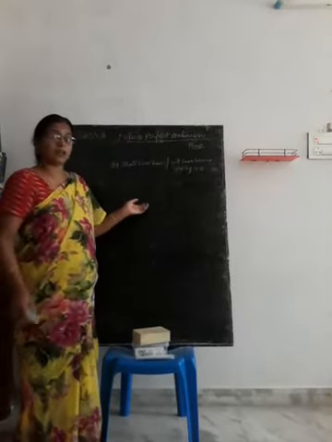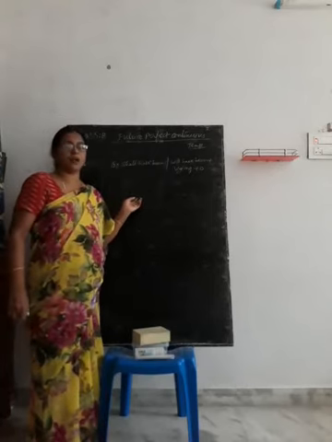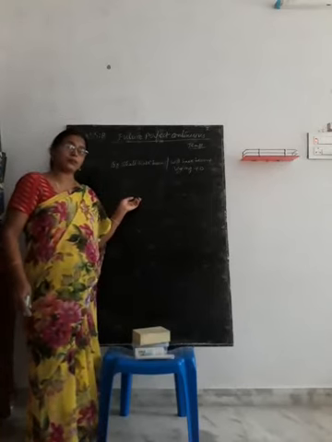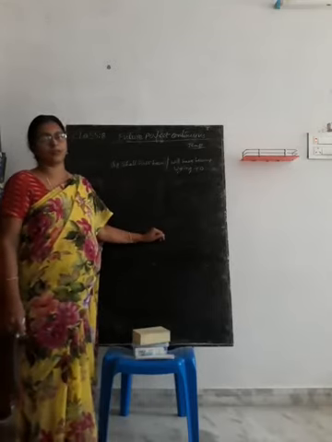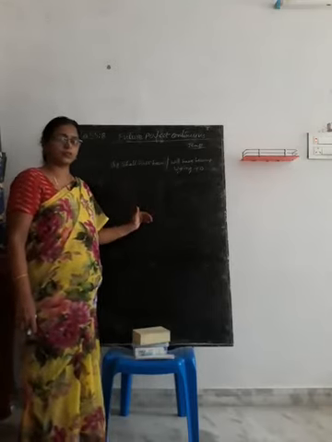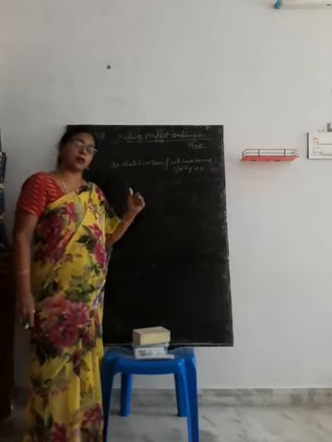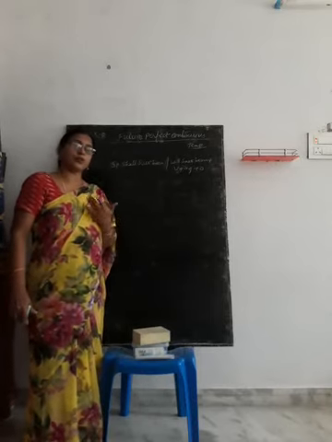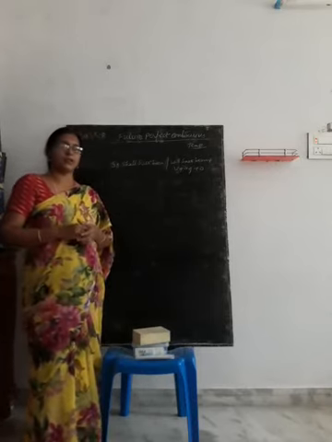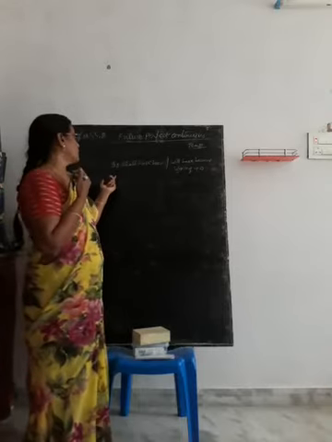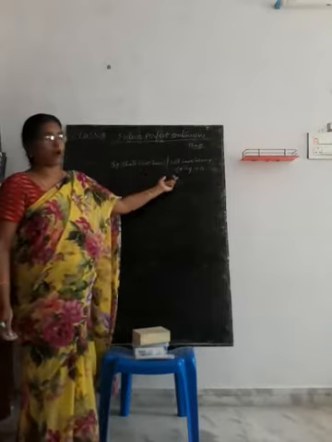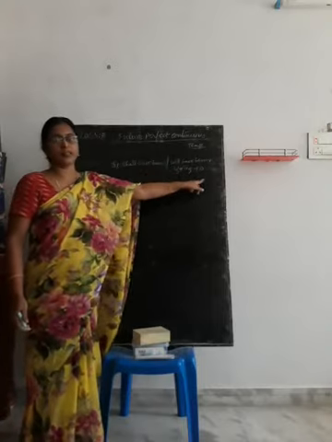An action that starts in the future and goes on for some time in the future, we use future perfect continuous tense. The structure is subject plus shall have been or will have been plus V1 plus ing plus object.